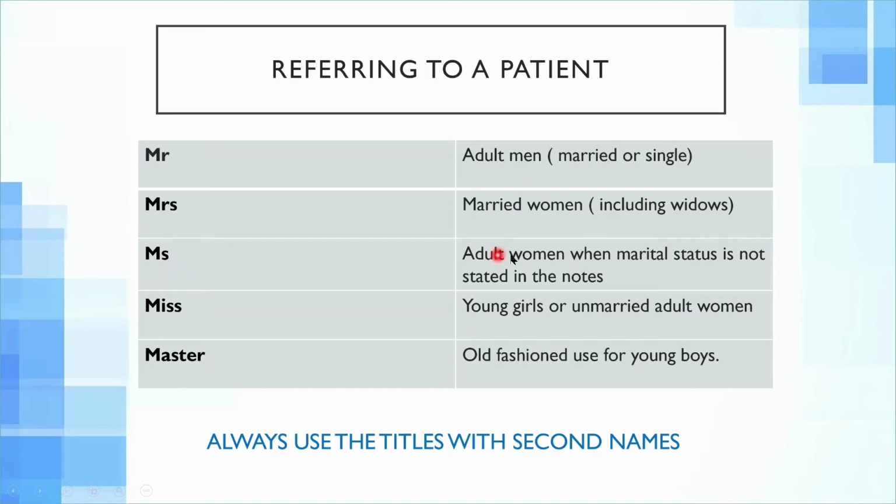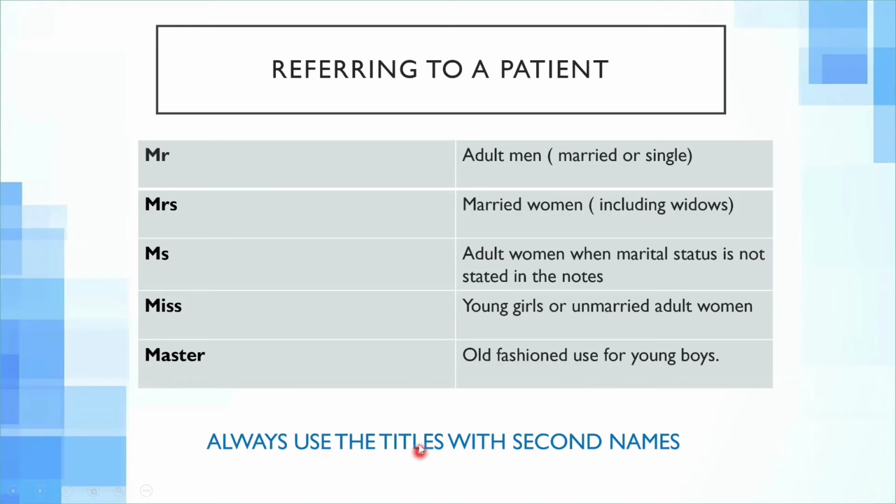Then there is the word Miss. It's called Miss, and this is called Ms. Ms. is used for adult women when marital status is not stated in the notes and it is not clear. We do not know if that adult woman is married or not. So we use the title Ms. Miss is used for young girls or unmarried adult women. And then the master. Master is no longer used. It was usually used for young boys, but is old-fashioned now and is not usually used.